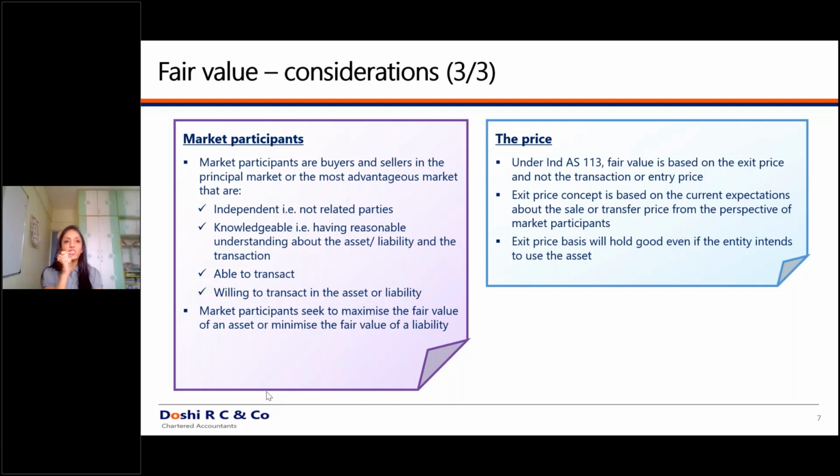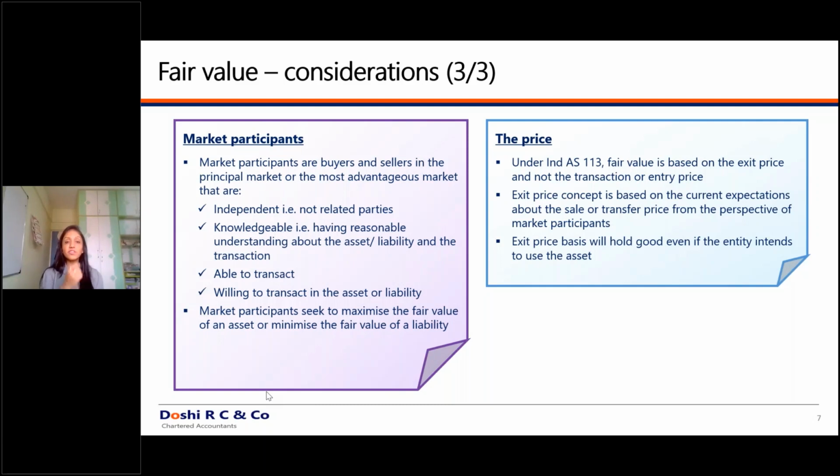If any of these conditions is not satisfied, for example, if a market participant is a related party, in such cases you will not consider that market participant for the purpose of valuation. To take an example, say I want to value a particular land. In the valuation of land, what I will see is, in the nearby area where I'm valuing that land, what kind of transactions have already taken place. Say I've listed 3 to 5 transactions which have already taken place.